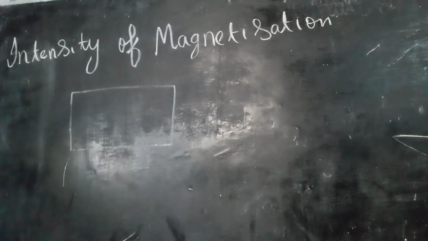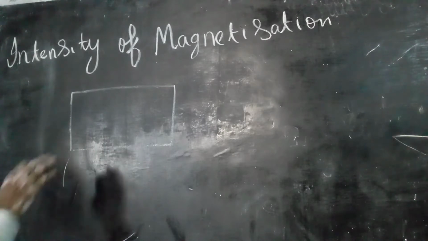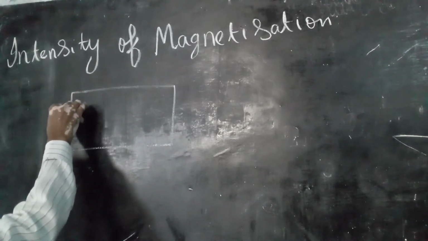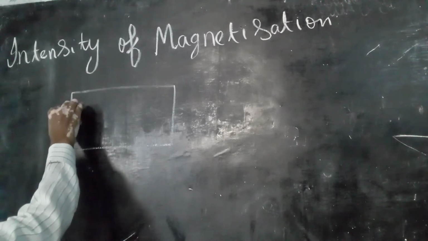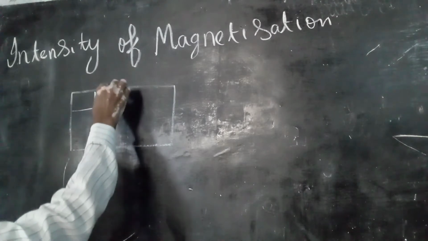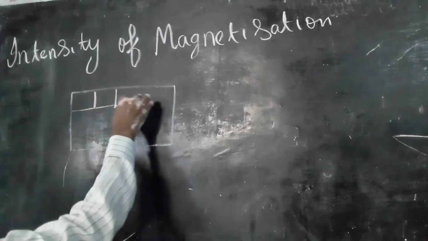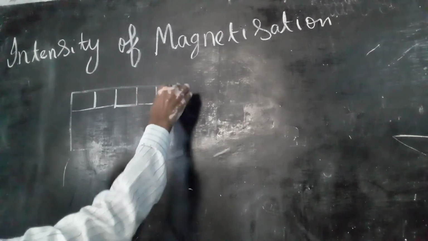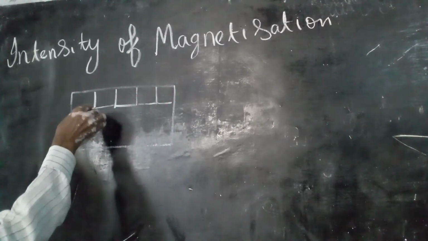when placed inside the field, it gets magnetic property. It gets magnetic property means it gets magnetic moment. Its molecules align in the direction of the field or opposite to the direction of the field.